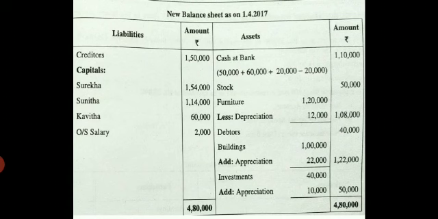Before that, students, cash at bank is there. Total it: 50,000 plus 60,000 plus goodwill brought in 20,000 and minus goodwill withdrawn. See, the net figure you get is 1,10,000. Write it in the outer column and the asset side will be total 4,80,000.